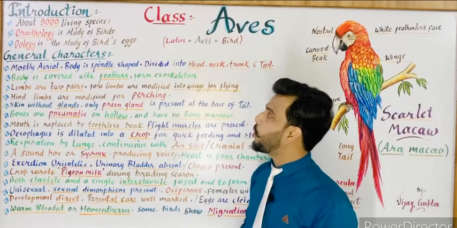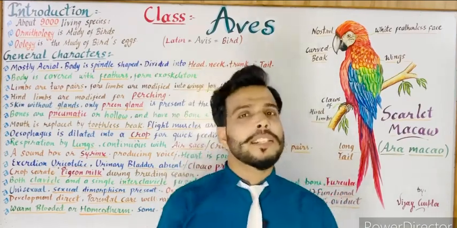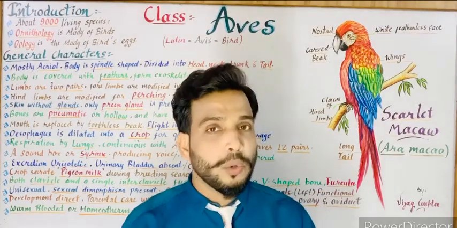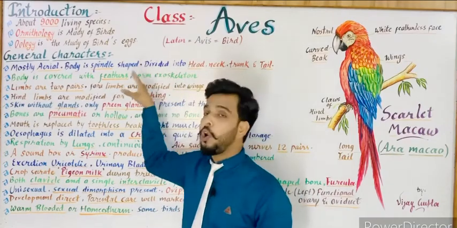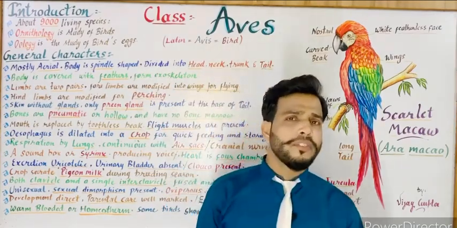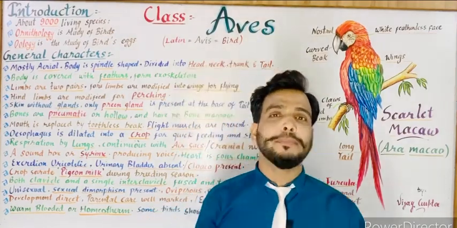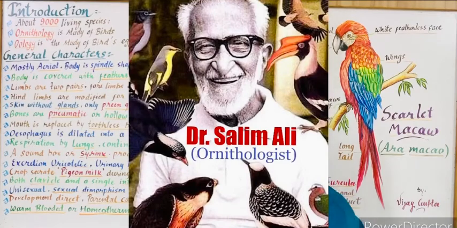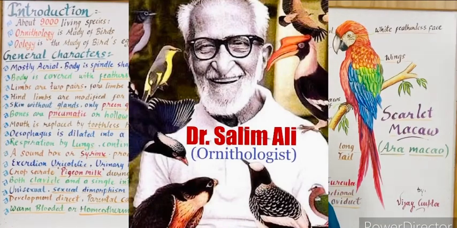Next is ornithology, the study of birds. For the study of birds, there is a separate branch of biology that is known as ornithology. Here I want to tell you an important question. Who was the famous Indian ornithologist? The answer is Dr. Salim Ali, who worked on birds. So Dr. Salim Ali is known as the famous Indian ornithologist.